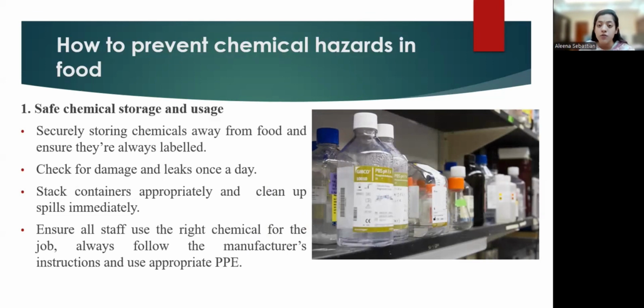All the staff who are handling these chemicals should have thorough knowledge about which chemical is used for which purpose and what to do in case of any spillage or any leakage. They should be knowledgeable about what to do. And always follow the manufacturer's instructions for that particular chemical and use an appropriate PPE kit.